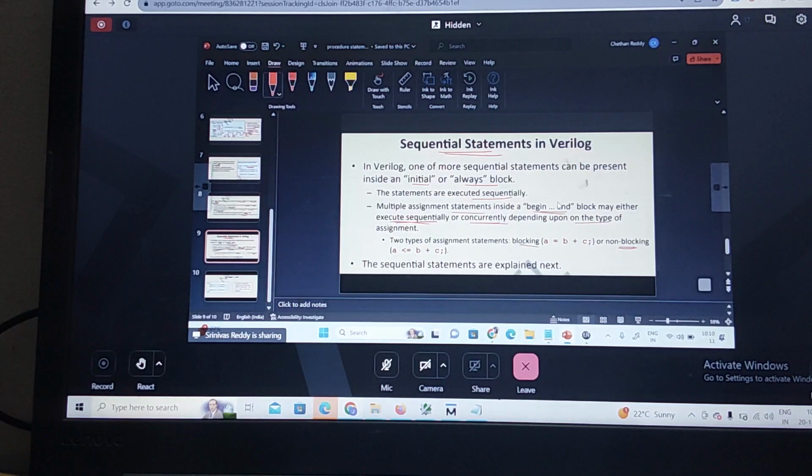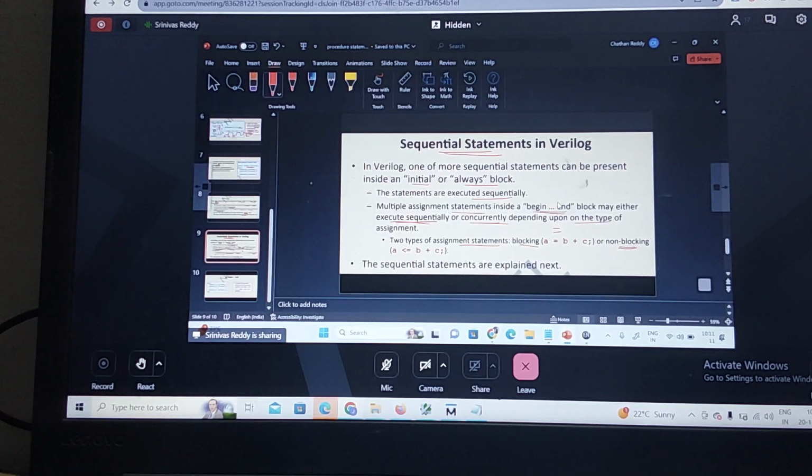Procedural assignment statement means initial and always block. Procedural assignments means blocking assignment and non-blocking assignments. Did you understand this? There are two types of assignment statements we have. One is the blocking statement. For the blocking statement, what operator will we be using? The equal operator. The blocking statement uses the equal operator.